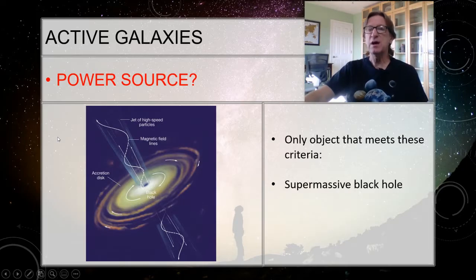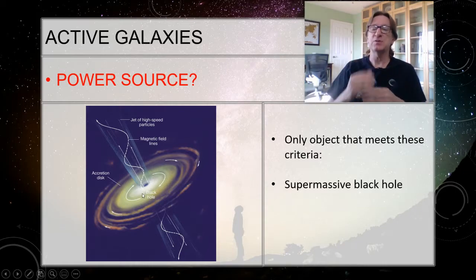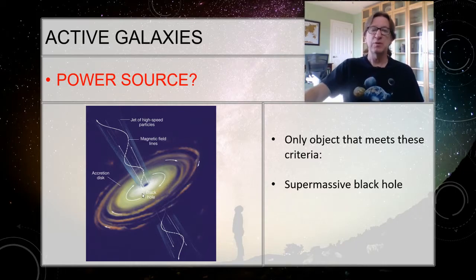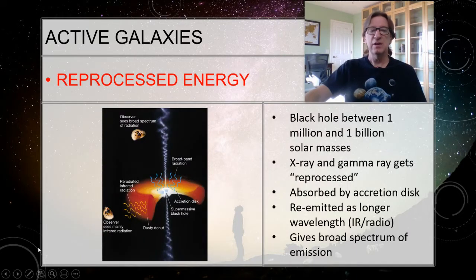So the only object that we can think of that meets all of those criteria is a supermassive black hole. And so this would be the black hole in the center of the particular galaxy. It's just so big that as that material, that gas and dust falls in, it's giving up its gravitational potential energy. Well, if we look here, there's still the disk of the galaxy. So that energy that's coming out here gets radiated, and it's going to be fairly short wavelength, high energy stuff.